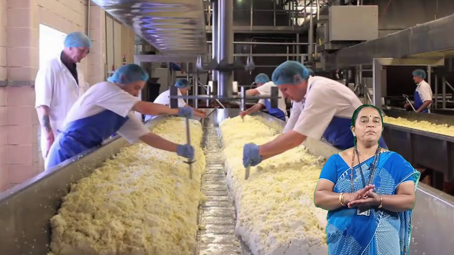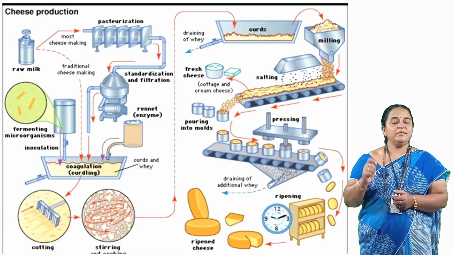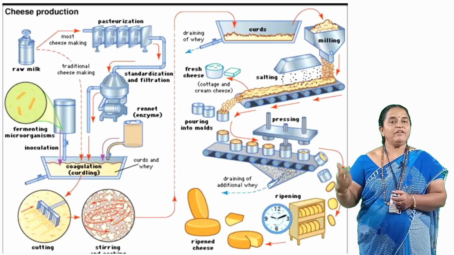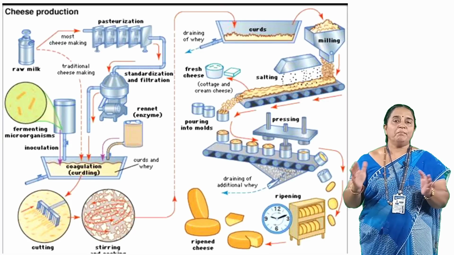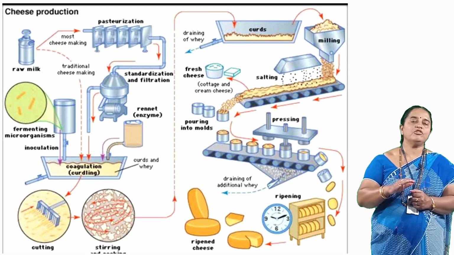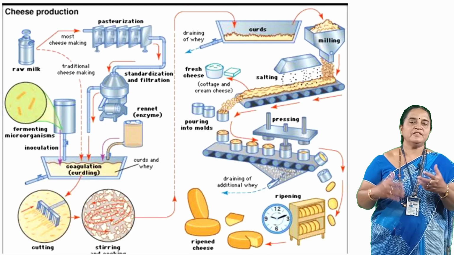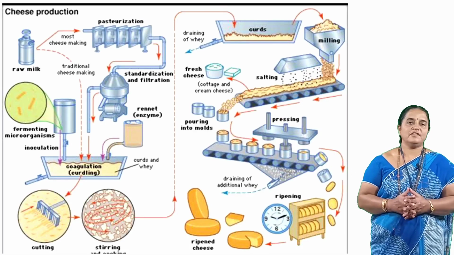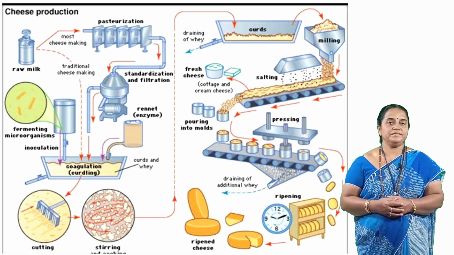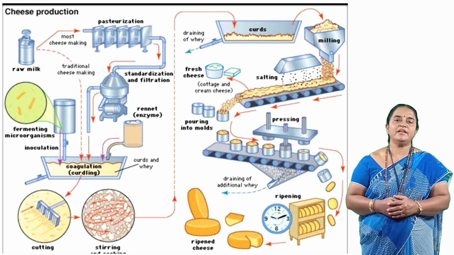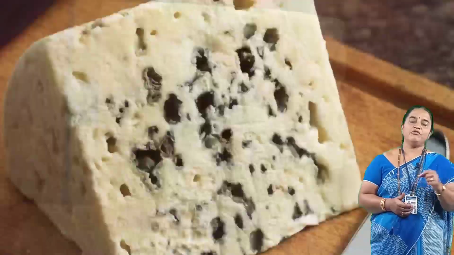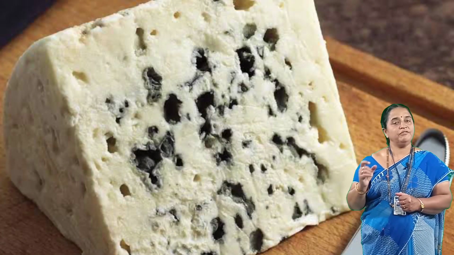The prepared curd is compressed, and there is a typical bacteria named Propionibacterium shermanii. They increase their number, by which the cheese becomes spongy and soft. By allowing fungal growth on the cheese, a typical flavor is given to the cheese. So Propionibacterium shermanii is used in preparation of the cheese. There are two famous cheeses available in the international market. One is Swiss cheese, famous for its texture, and Roquefort cheese is famous for its flavor.